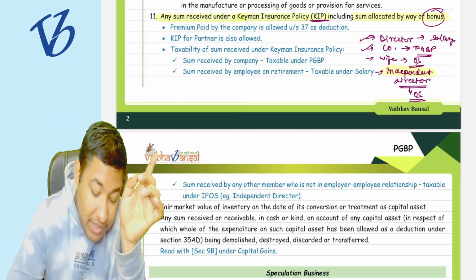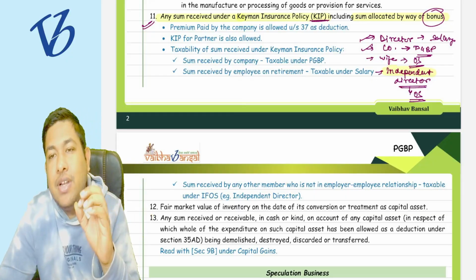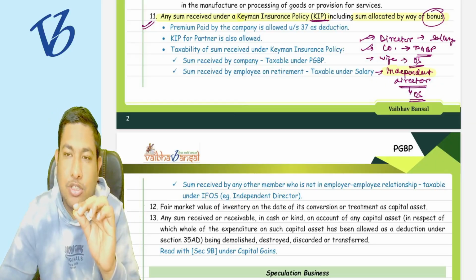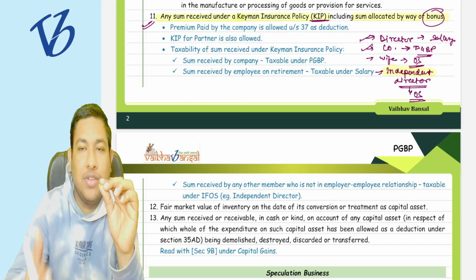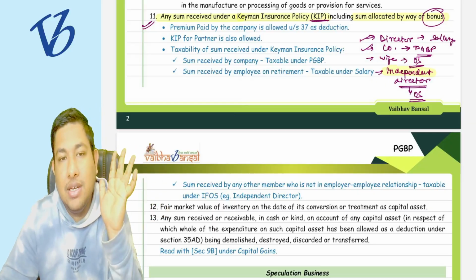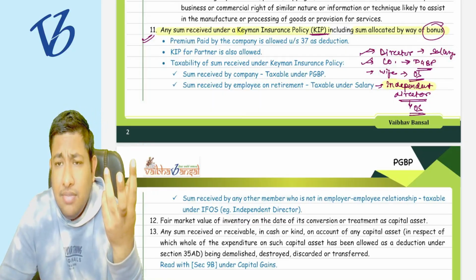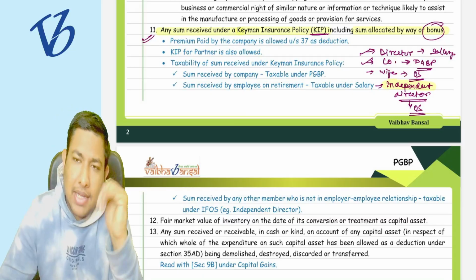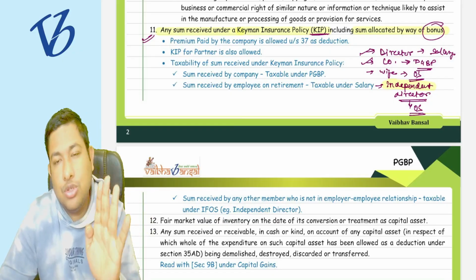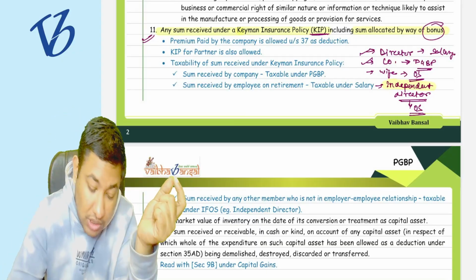And whatever premium the company is paying, the company will get the deduction of that particular premium. They can reduce their profits by the premium they are paying for the Keyman insurance policy under section 37. Now we have seen the director and company relationship. Can a partnership firm take the policy in the name of the partners? Yes, they can also take the policy in the name of their partners. All of this is written here.